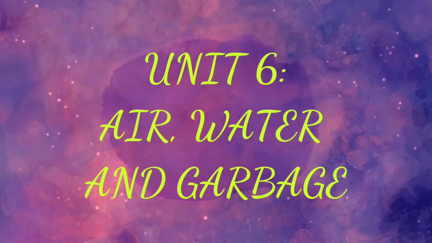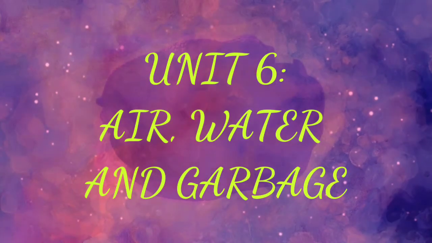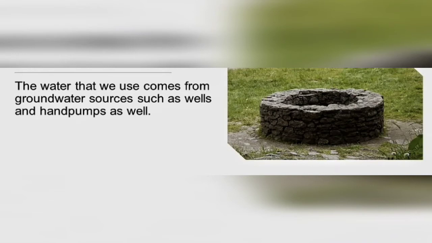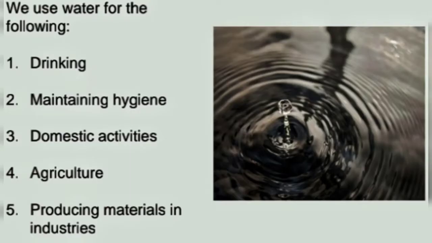In this video we will revise unit 6: air, water and garbage. The sources of water are lakes, ponds, rivers. The water that we use comes from groundwater sources such as wells and hand pumps. The uses of water: drinking, maintaining hygiene, domestic activities, agriculture, producing materials in industries.